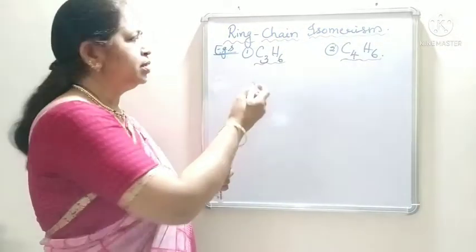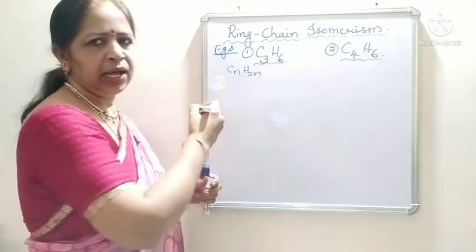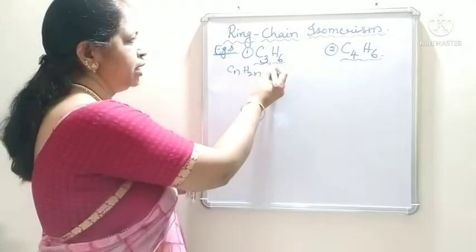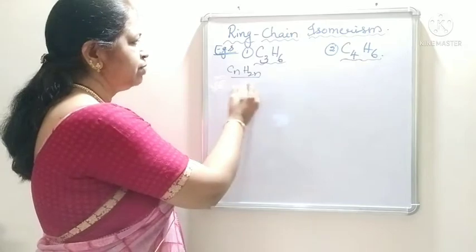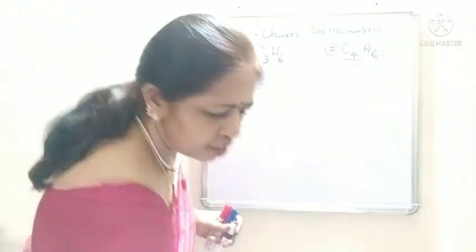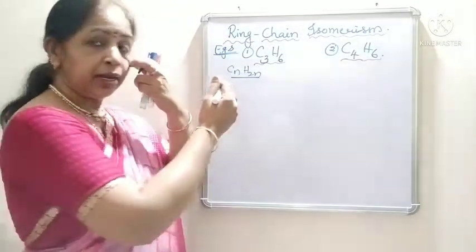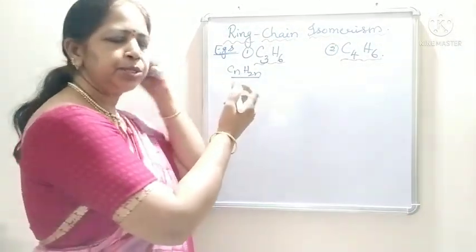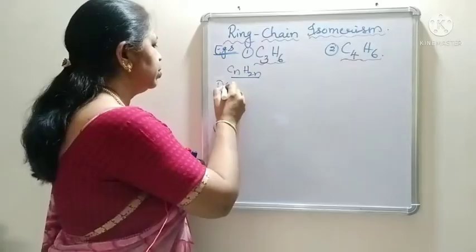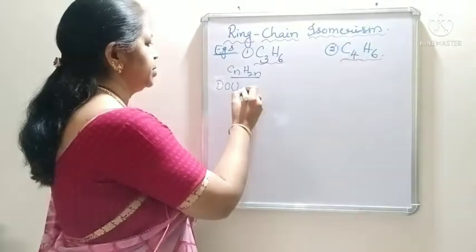We know that CnH2n is the general formula for alkenes. Or by calculating the degree of unsaturation also, we can know how many pi bonds are present in this.